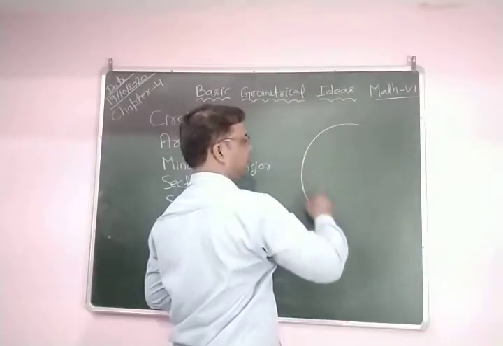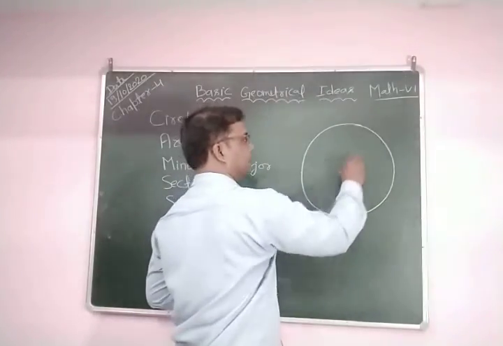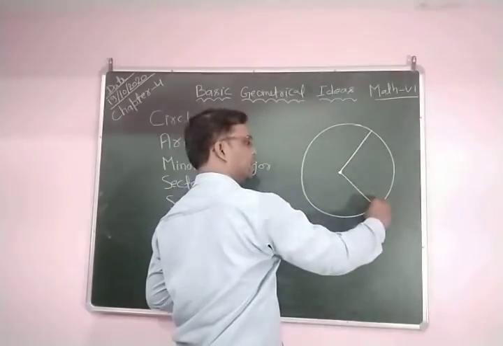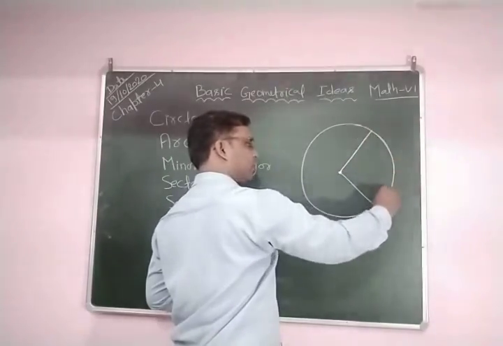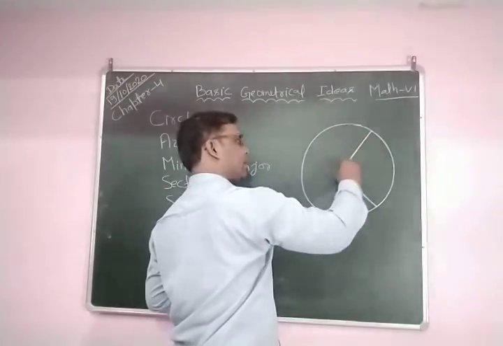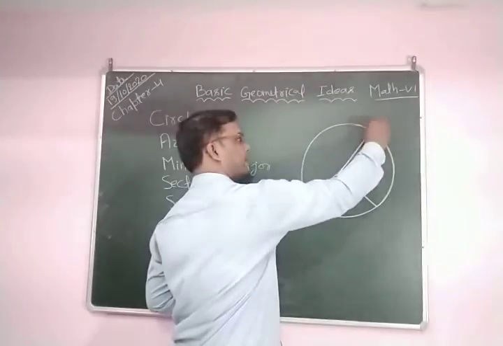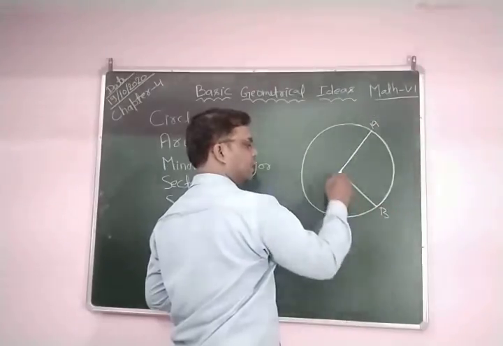So you can see again, this is our circle. This is the center, this is one radius, this is the second radius, and this region is bounded by two radii of the circle and the arc. This is the arc.